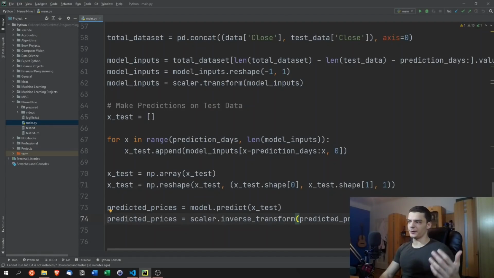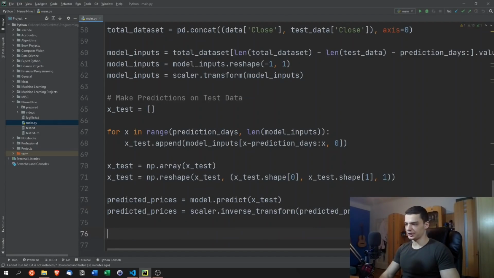Now, to make things more visual and more interesting, we're now going to plot the predictions instead of just looking at numbers, so that we actually see how well the model performs.